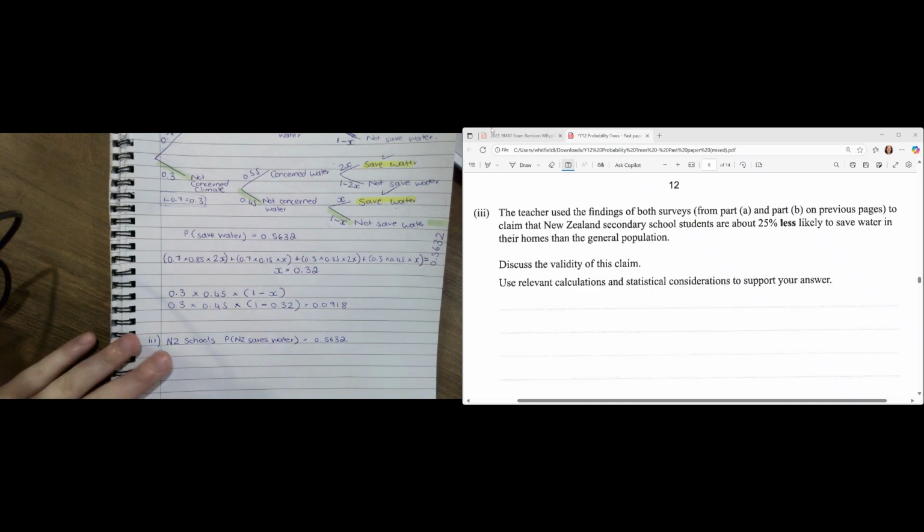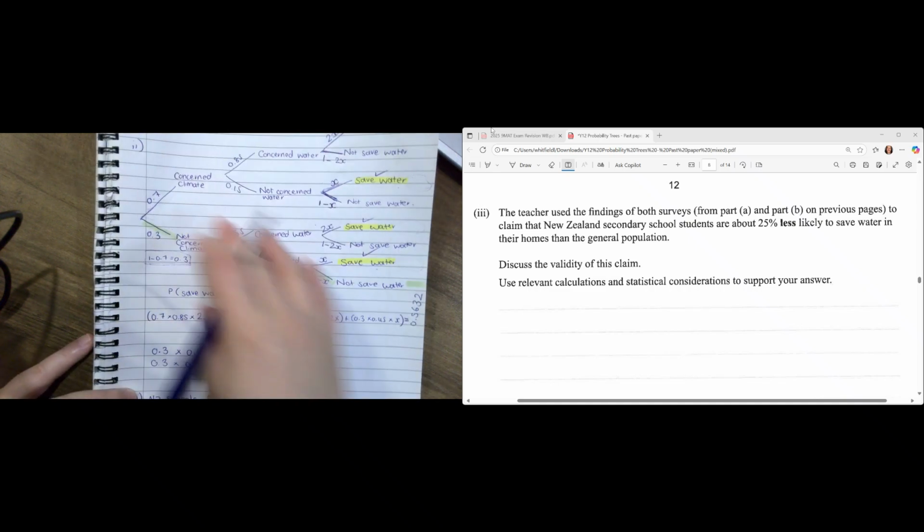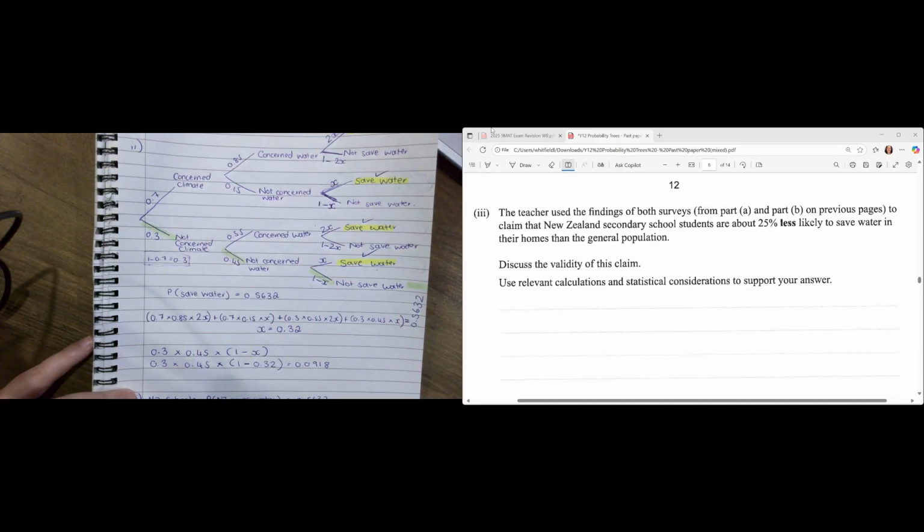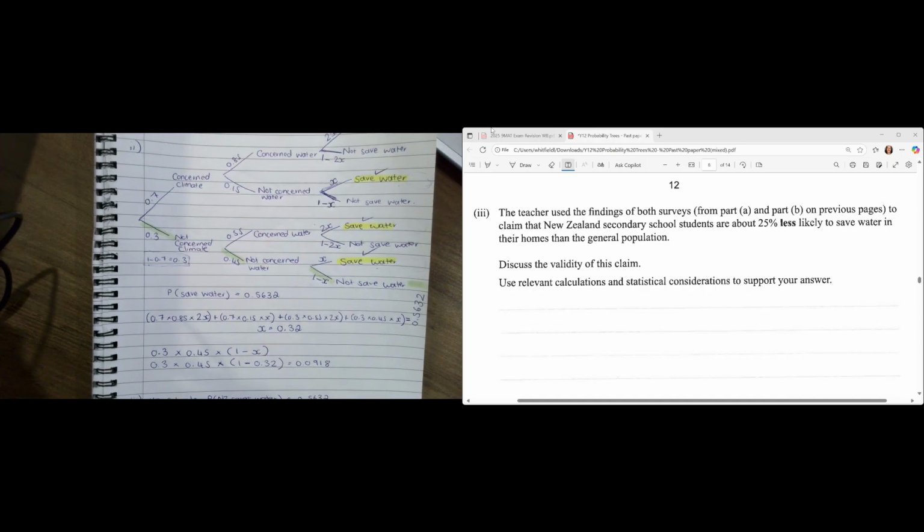So even if you didn't do this whole tree, you could still just grab that information. Okay, so we are done with NZ schools and them saving water.